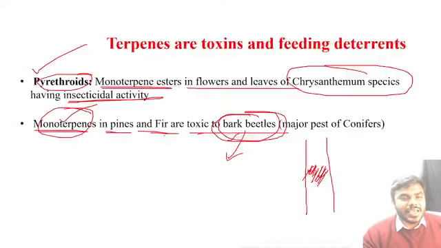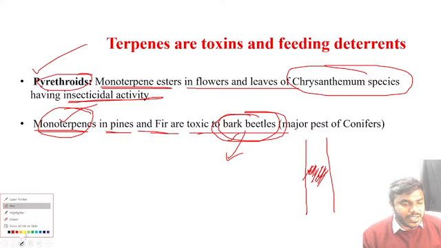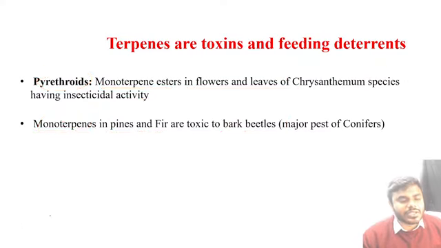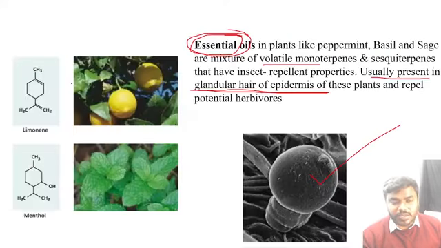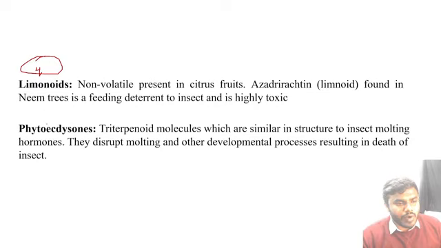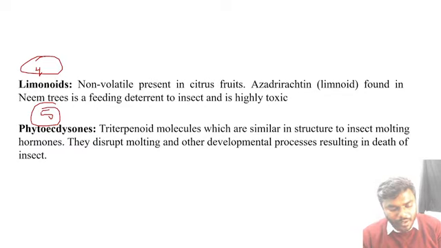So friends, these five are the terpenes which act against the insect. What are those? First one, pyrethroids. Second one is the monoterpene. Third one is the essential oil. Fourth one is the lignoid. Fifth one is the phytoecdysteroid. It is very important. I want you to remember the entire concept. The secondary metabolite concept is all about remembering the maximum amount of information. Always you have to remember the information.